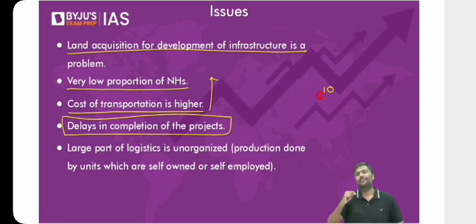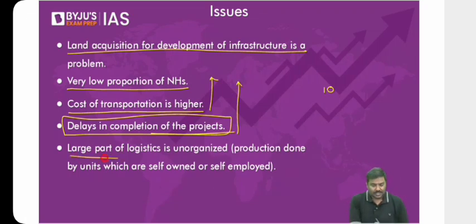Accessibility to raw material. What if you're acquiring the land, right? When you wanted to acquire the land, when you wanted to basically construct the project, cost of the land was 1 lakh rupees. Now you want to acquire the land, people are demanding 2 lakh rupees. Tell me what will happen to the cost of the project? Automatically, cost of project will it increase or not? Of course, yes, it will increase. So there are a lot of issues as a result of which the delays are taking place. And when there's a delay, automatically cost of the project will increase.